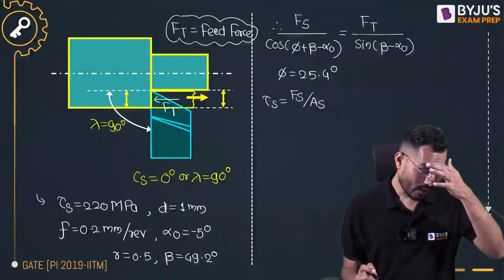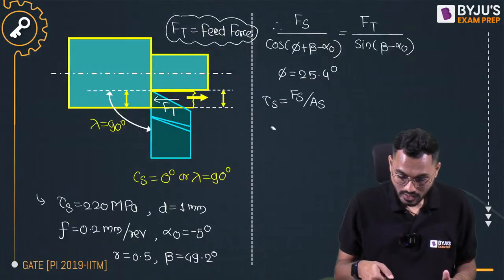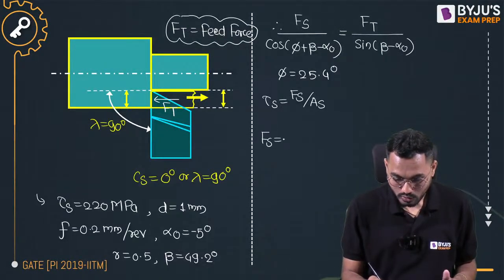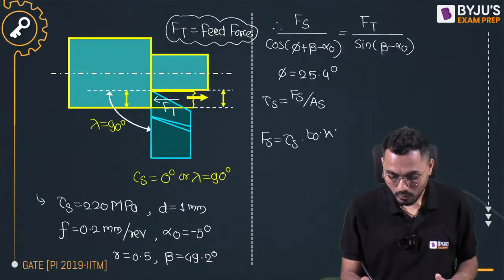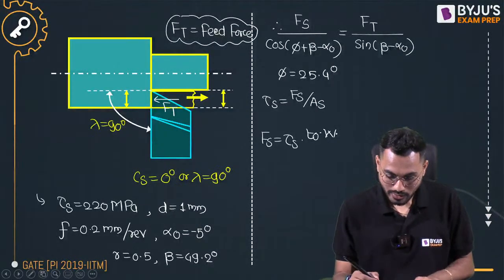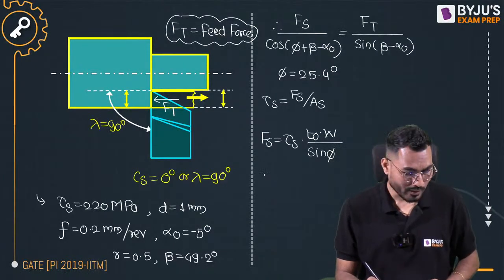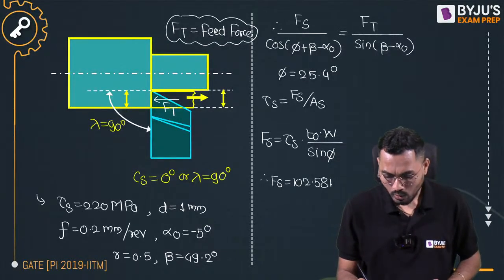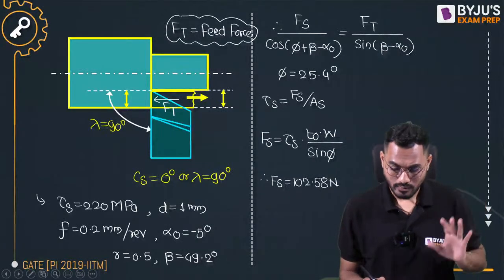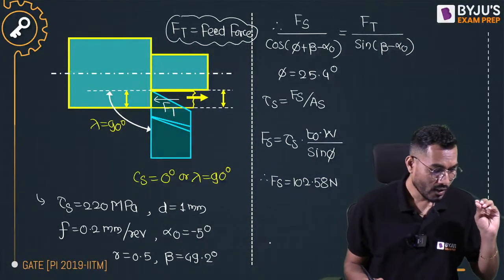Are you accepting? Yes. So I'll say that shear force is exactly equal to shear stress multiplied by shear area, and shear area is t0 into w divided by sine phi. Now, a big lengthy calculation is coming, no worries. From there the shear force is coming directly. I'll write down 102.58 Newton. No, Kiran Kumar, that is not also the answer. Shear force is coming 102.58 Newton. Don't worry, that is not the answer.